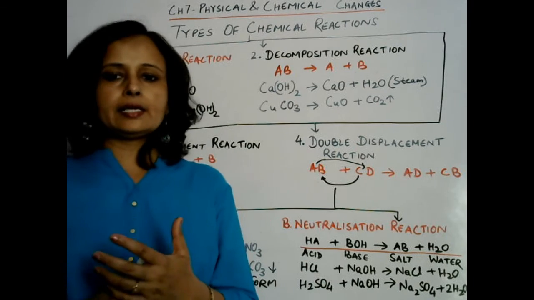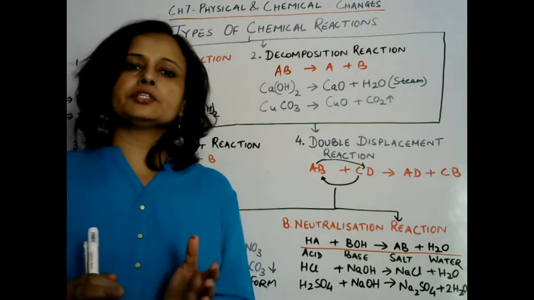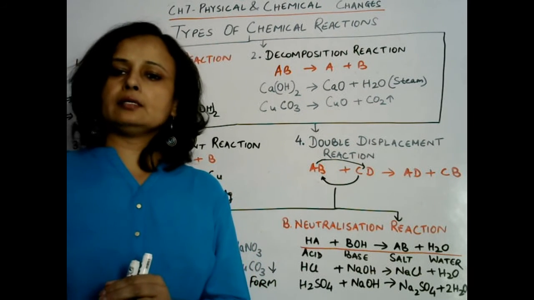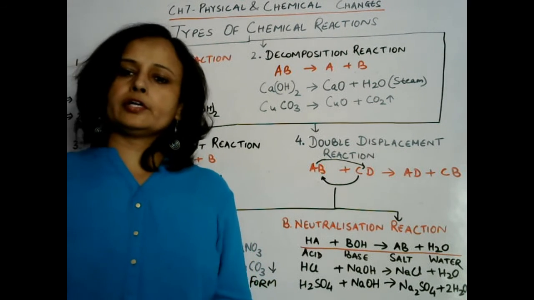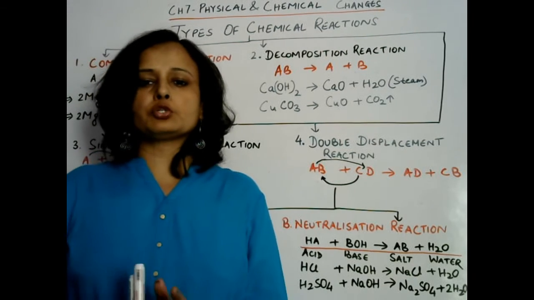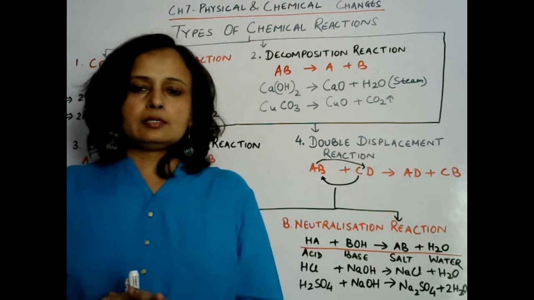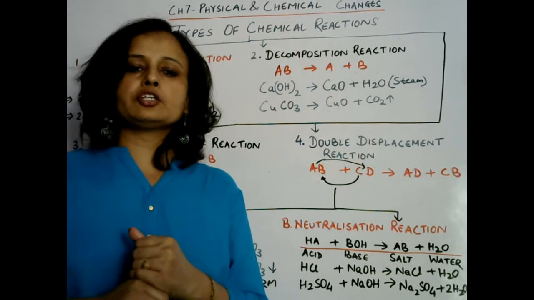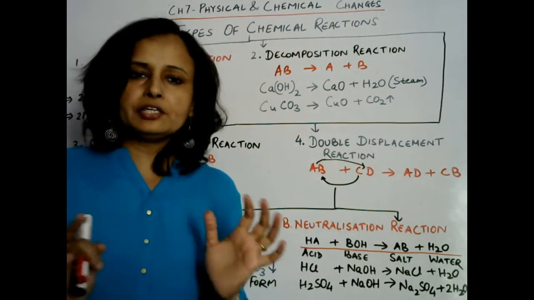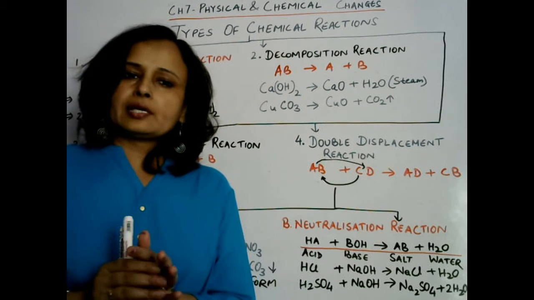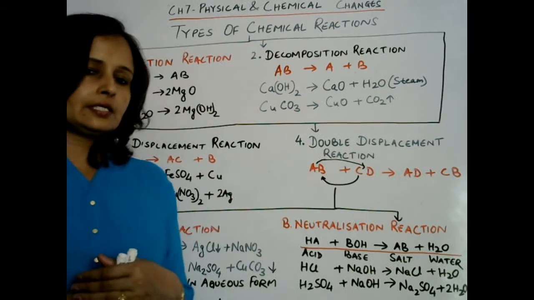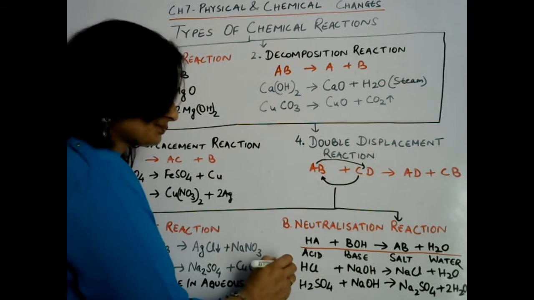So when acid reacts with base, then what will be formed? Salt is going to form due to reaction between acid and base, and water is also produced due to the reaction between acid and base, and salt is neutral. So the effect of acid and base will be neutralized due to reaction between these two. Okay, so let us check the example.